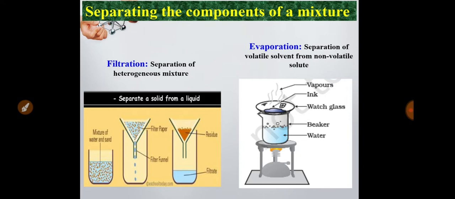It is present in a china dish, as you have seen in the picture, and when a glass beaker of water is heated, the water vapor will heat the ink and the volatile solvent present in the ink will be removed or evaporated, and the solute particles will remain in the dish. In this way we can separate it.